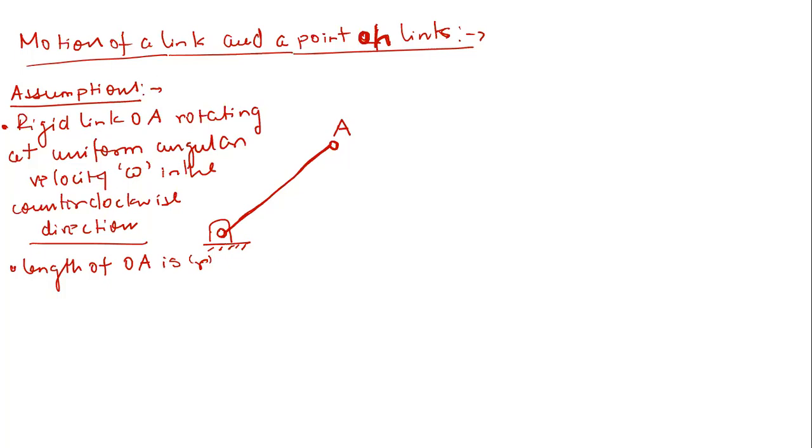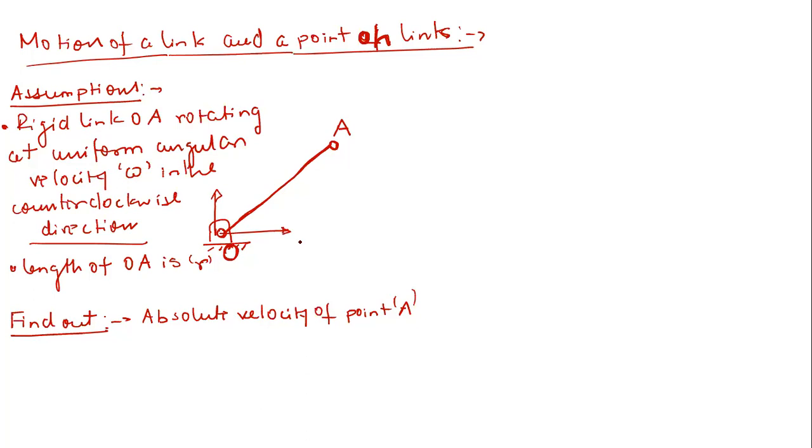Now what we are interested to find out is the absolute velocity of point A. So let us call this fixed point O. Since this point O is fixed, we can consider our frame of reference at this location.